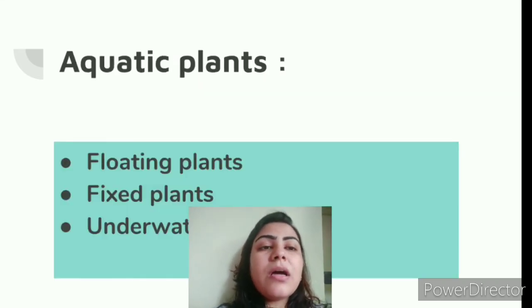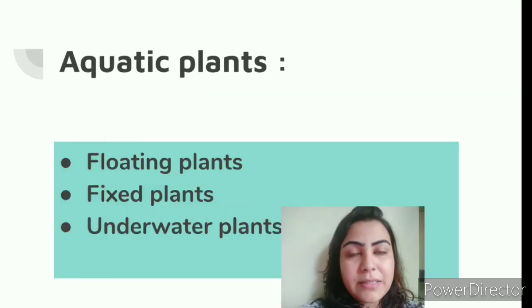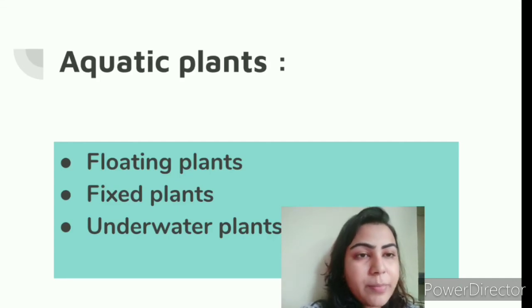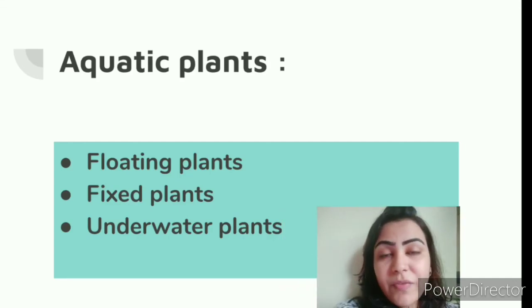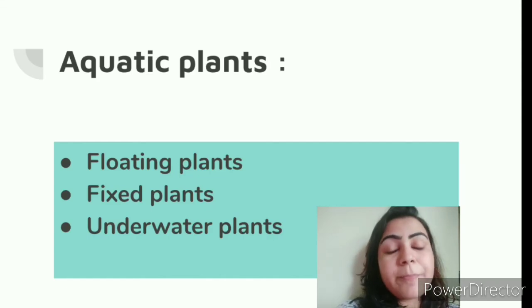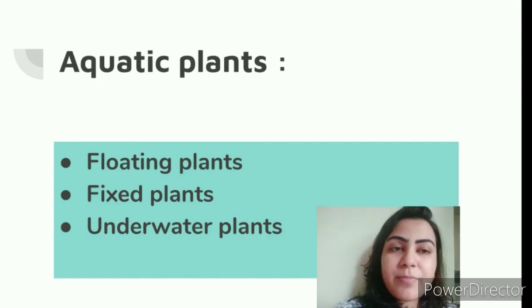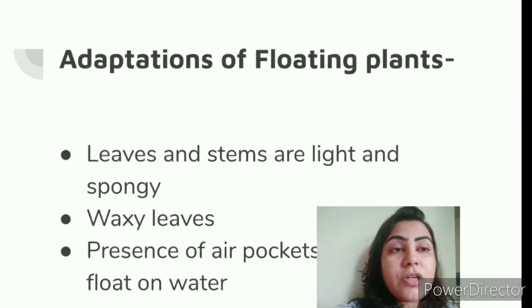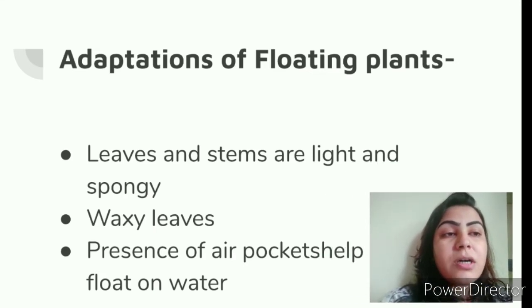Next we come to the aquatic plants. Now when we talk about the aquatic plants, we already know that there are three types of aquatic plants. We have the floating plants, fixed plants, and the underwater plants. So now we are going to talk about the adaptations in this kind of plants.